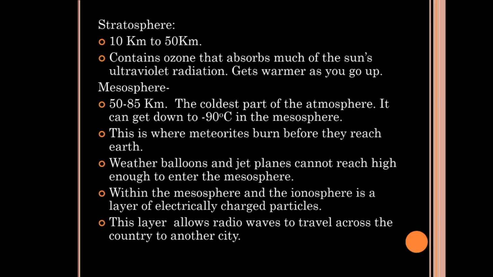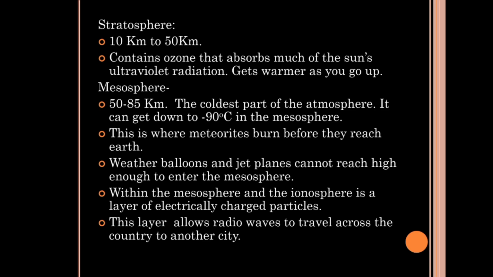Then comes the mesosphere, above the stratosphere. Mesosphere is up to 85 kilometers height. This is the coolest part of the atmosphere. It can get down to minus 90 degrees in the mesosphere.